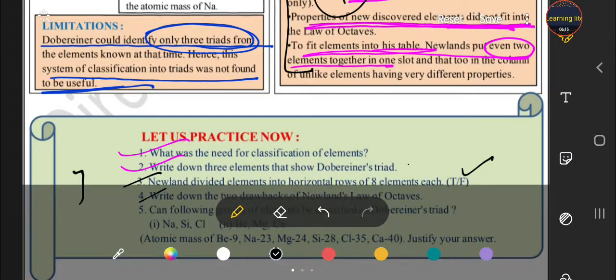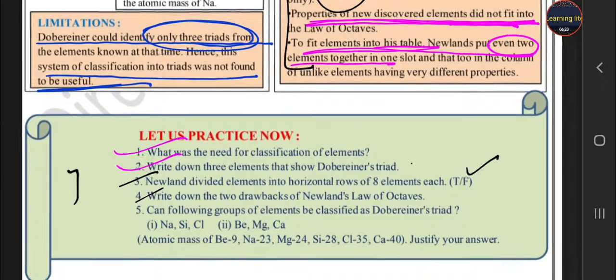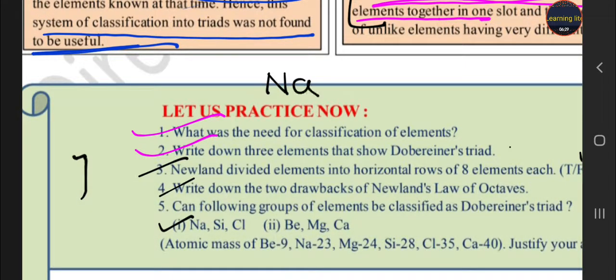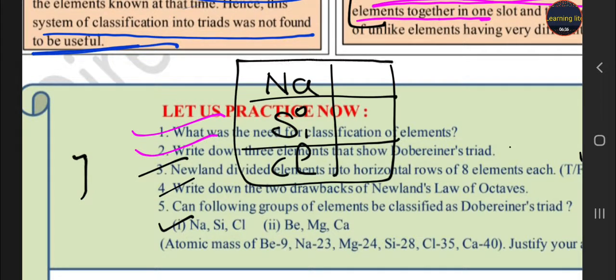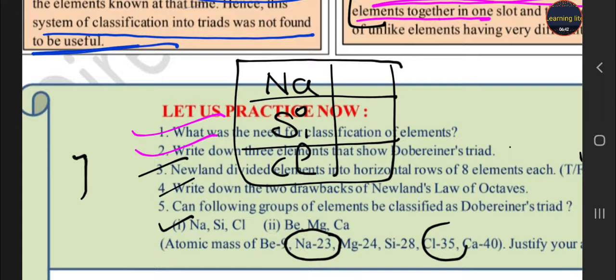Now let's move to our fifth question, which is our last question, student. Can the following groups be classified as Dobereiner triads? We have to check, student. So first check sodium, silicon, chlorine. Masses are given in the question. For sodium, that is 23. For chlorine, that is 35.